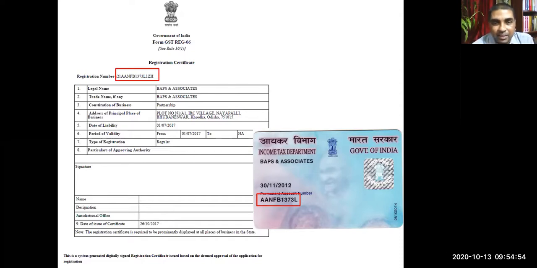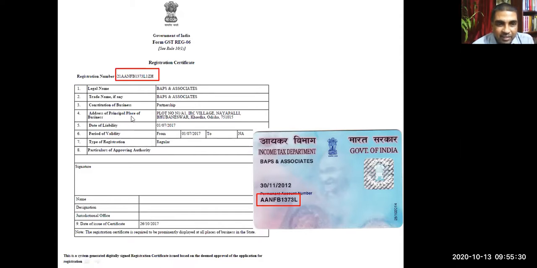You have some broad idea about this GST registration certificate. One more thing you see, it's a system generated certificate. It is digitally signed. When you complete the registration process, you have to download your certificate. Nobody will physically give you the certificate. You have to download it and keep it, and it is digitally signed, so it should not carry any signature. Okay. And the certificate might have certain annexures. Now you can see one more thing.